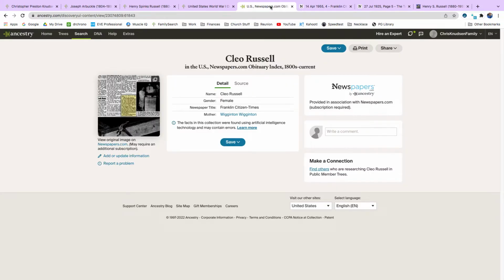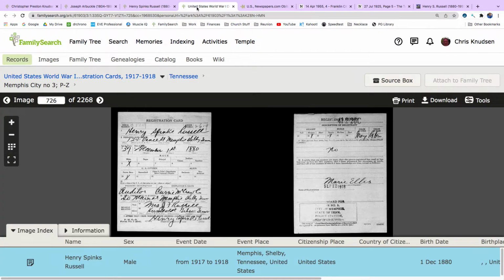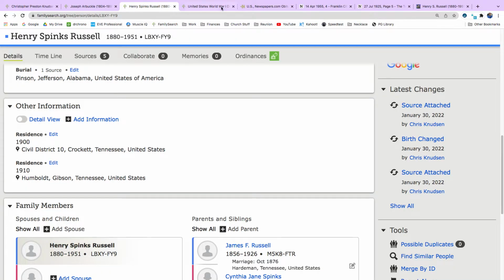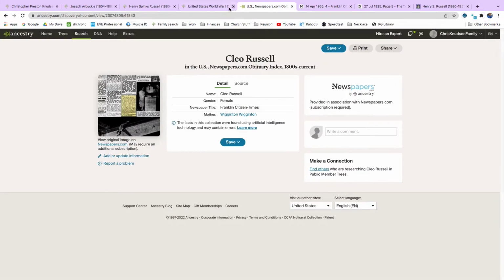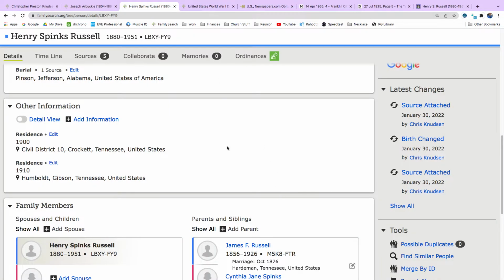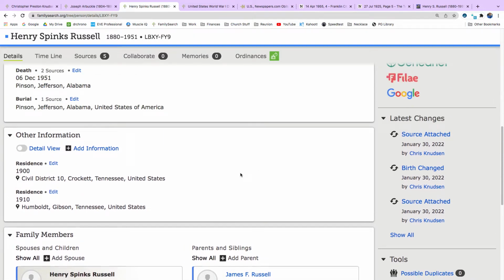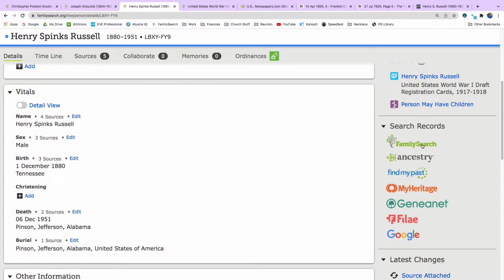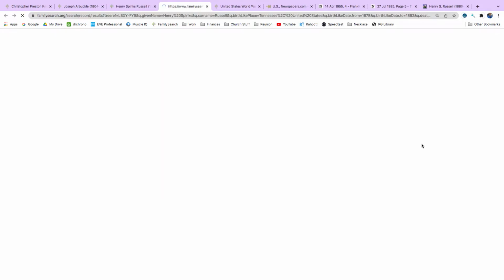Okay, so that's an interesting article. Let's see, what else do we have? So let's go ahead and find that 1930 census in Family Search and see if we can add that, showing his wife as Cleo.